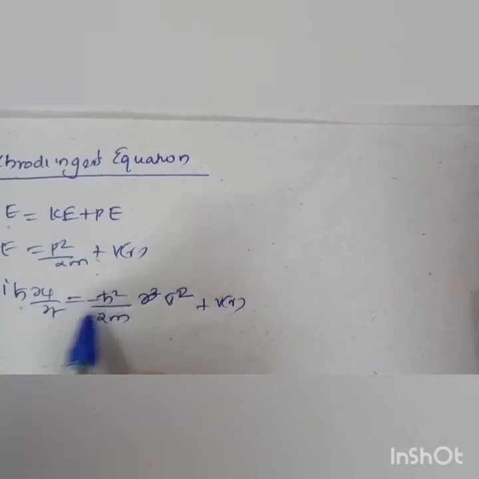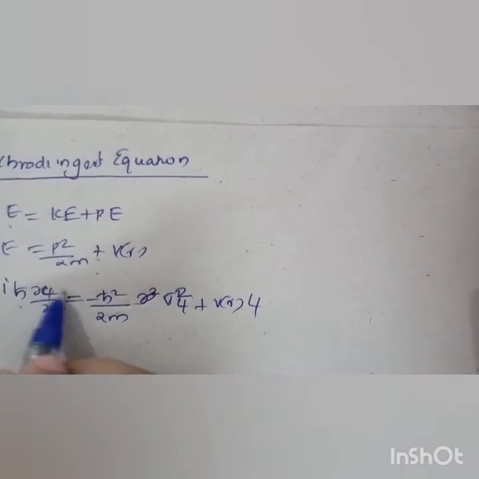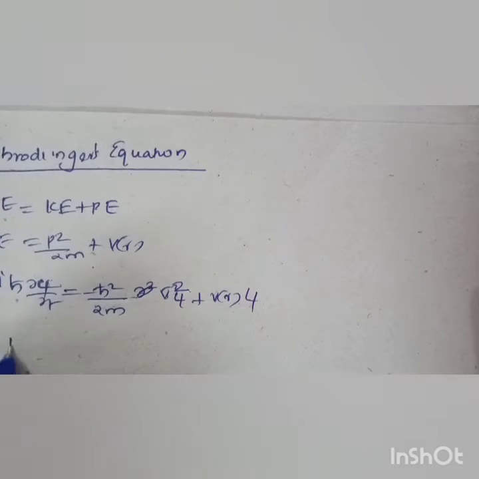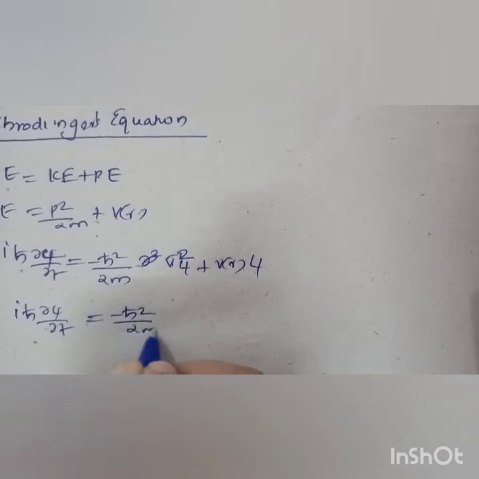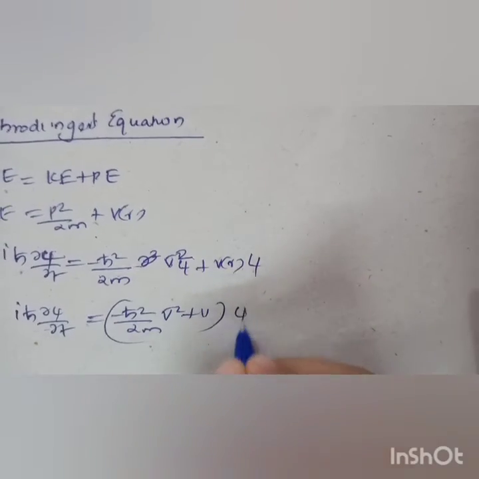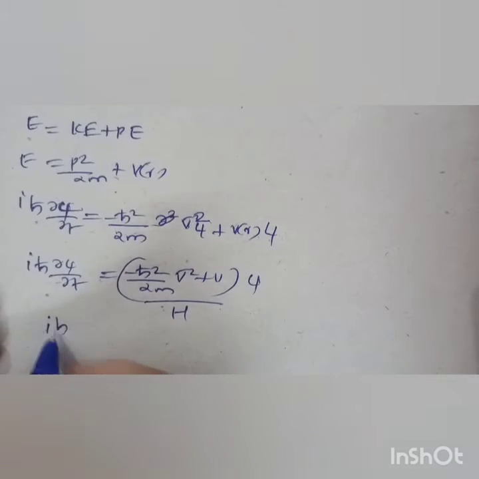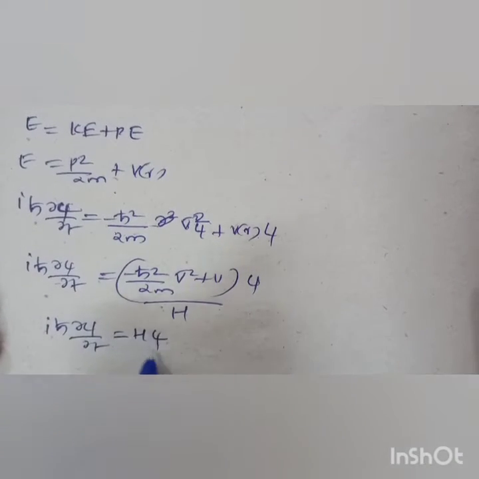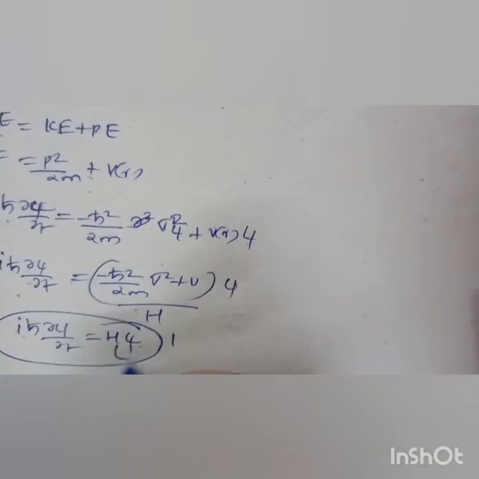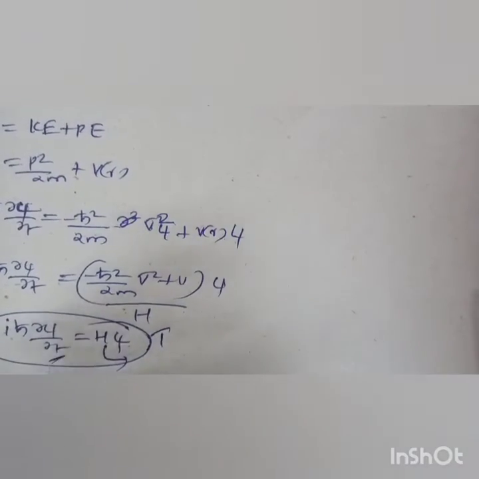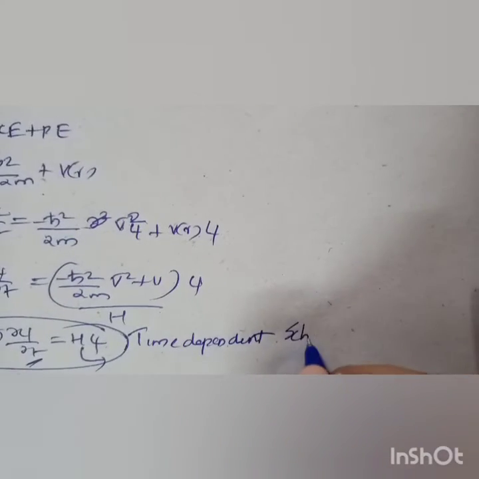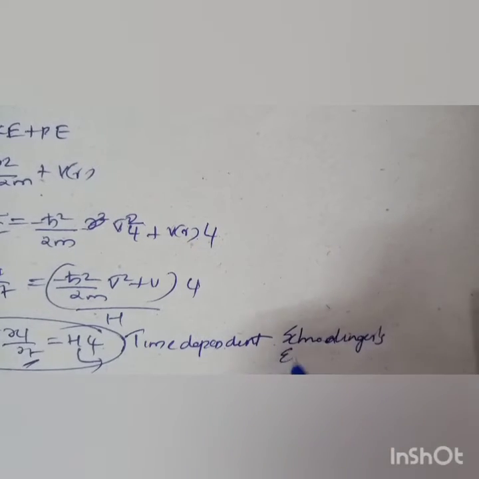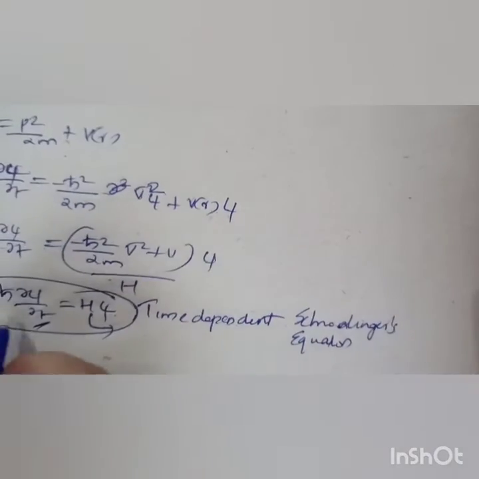So if you put the psi here also, we get i h cross dou psi by dou t, that is equal to minus h cross square by 2m del square plus V, into psi. This is H, so i h cross dou psi by dou t is equal to H psi. This is the Hamiltonian. This is the time dependent Schrodinger equation.